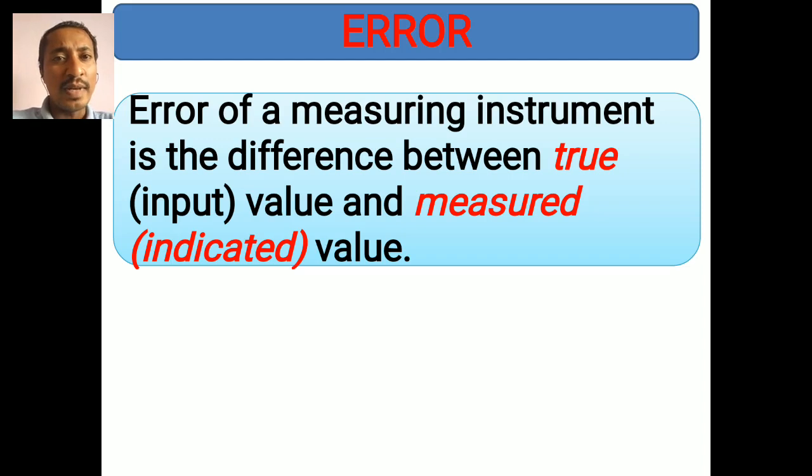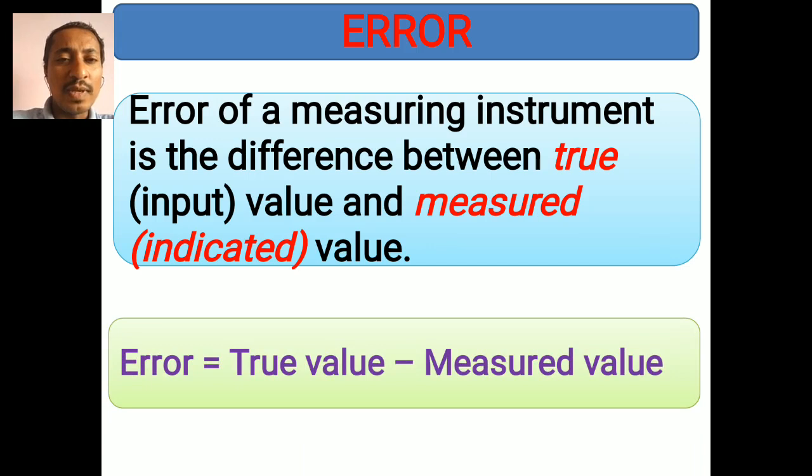If it is showing 9.9 mm, then there is a 0.1 mm error. The actual value is 10 mm, so how much is it indicating? It is 9.9. That difference between the true value and the measured or indicated value is called the error.